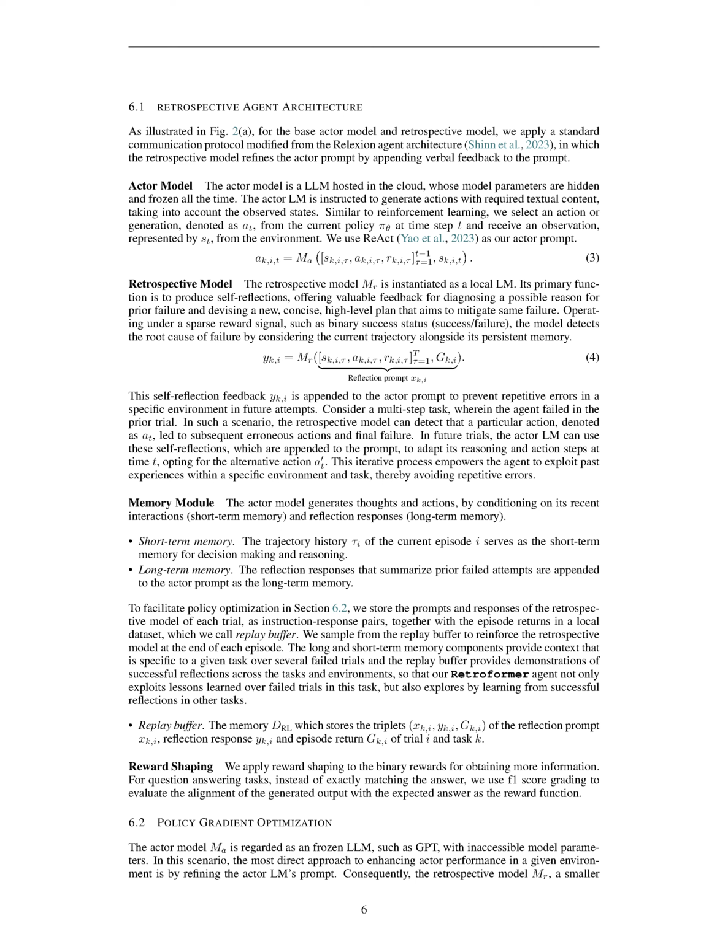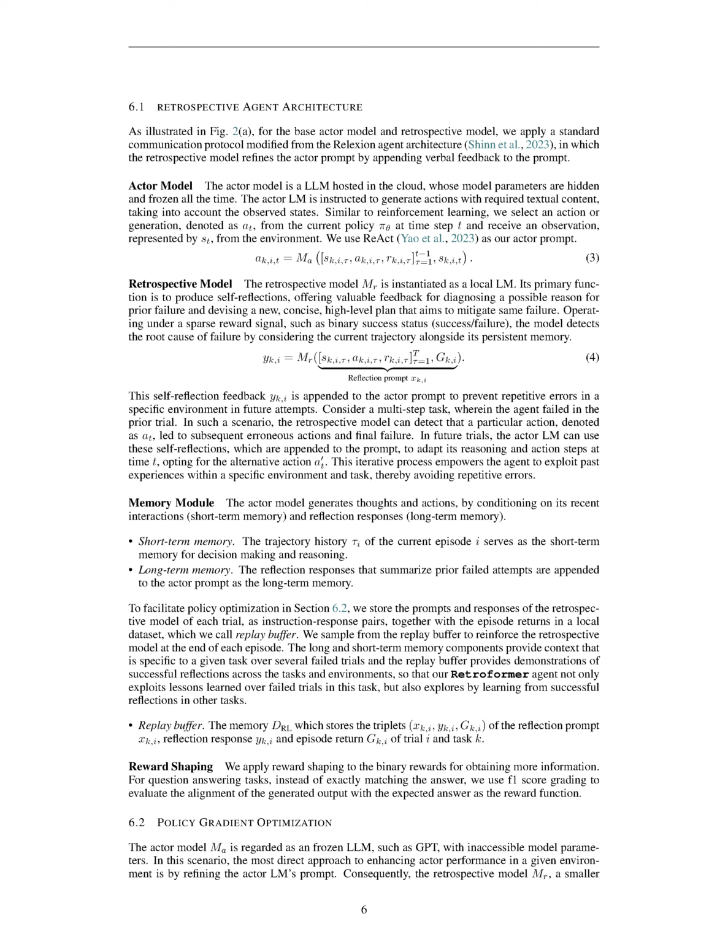The retrospective model can identify that a specific action, a_t, led to subsequent mistakes and ultimately to failure. In future attempts, the actor model can use these self-reflections, which are added to the prompt, to adjust its reasoning and actions at time t, choosing a different action, a_t prime. This iterative process allows the agent to learn from past experiences within a specific environment and task, thereby avoiding repetitive errors.